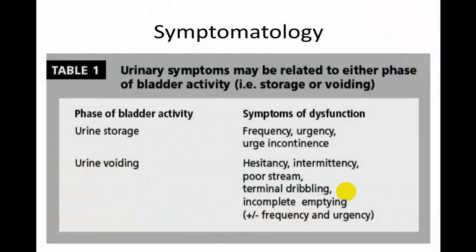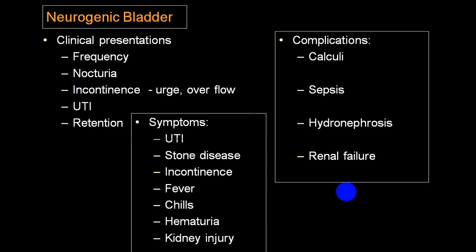And these are all the different types of symptoms with which a person with a bladder disorder will present. Because of storage disorders, the person will present with frequency, urgency, and urge incontinence. Because of difficulty in voiding: hesitancy, intermittency, poor stream, terminal dribbling, and incomplete emptying. Frequency and urgency may be other symptoms because of the voiding disorders. So these are multiple complaints which the person can present with.